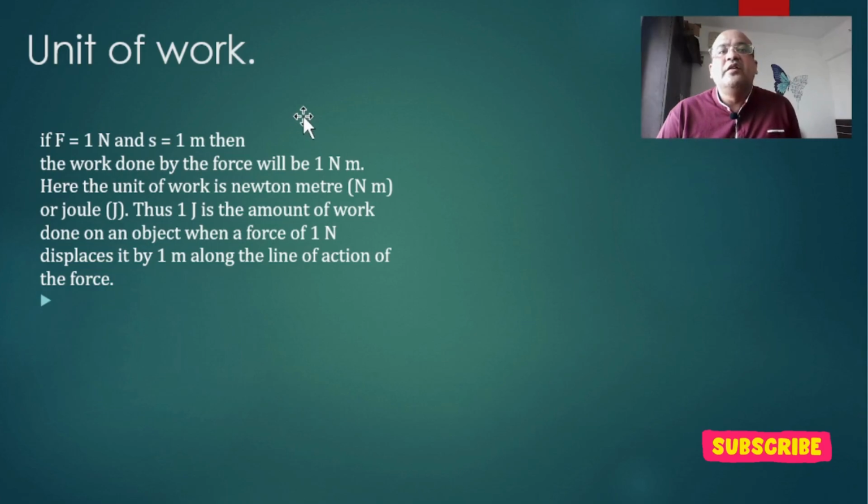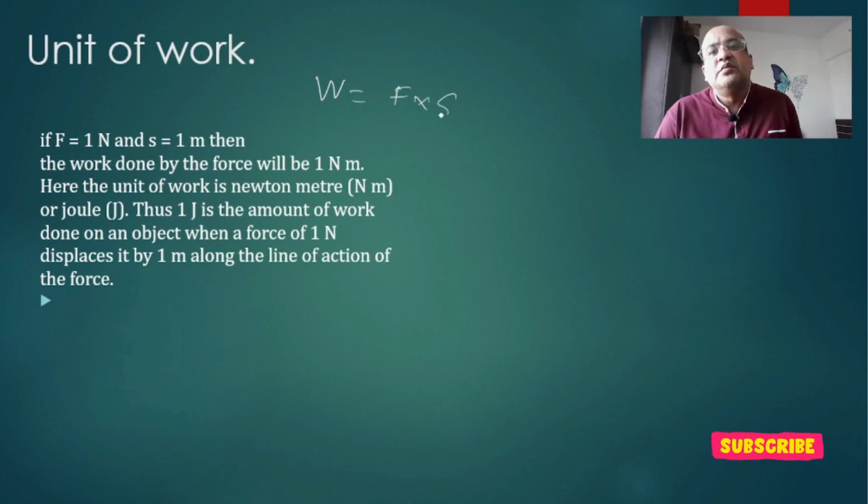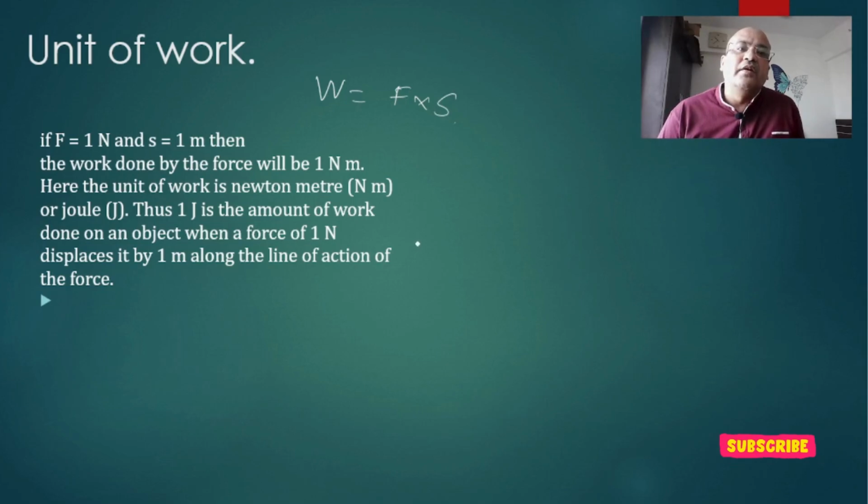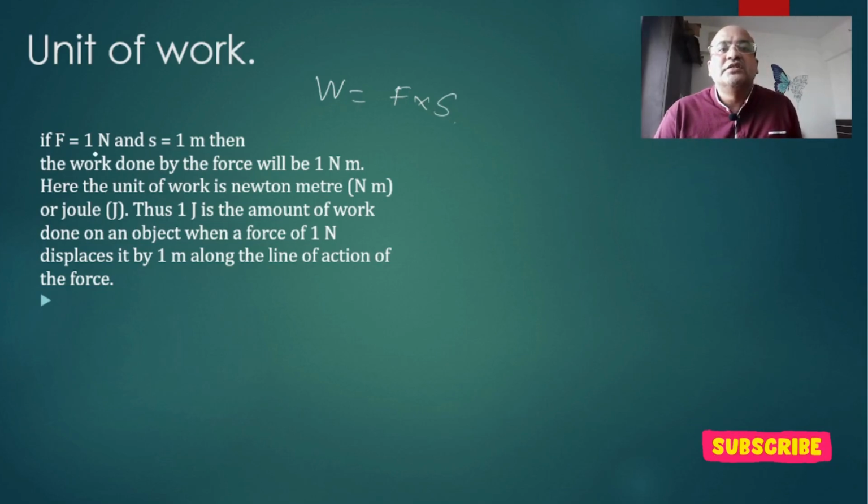Now let's see the unit of work. Let us take out the unit of work, how it can be taken out. Work is force into S. Force is 1 Newton, we all agree to that, and this S is in meters.